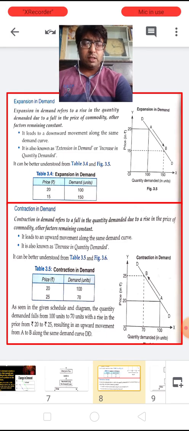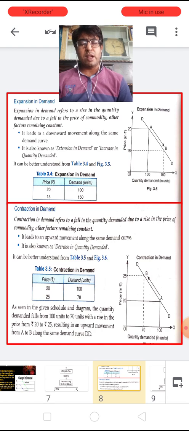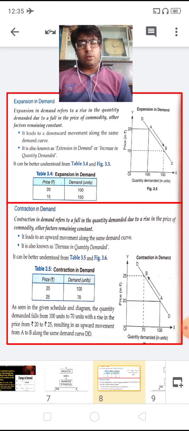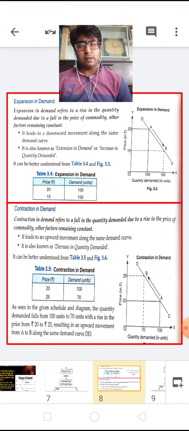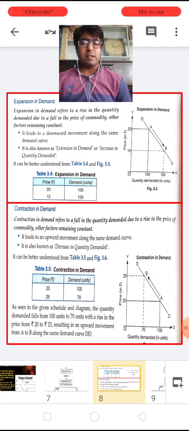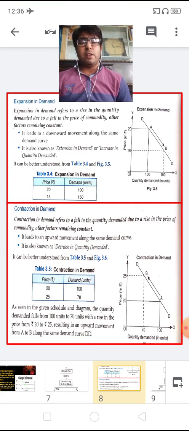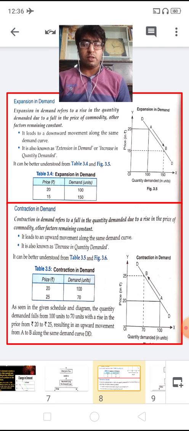Now, children, let us learn the contraction in demand. So contraction in demand refers to a fall in the quantity demanded due to a rise in price of the commodity, keeping other factors constant. And what are the other factors that remain constant? That is price of related goods, income of the consumer, taste and preferences, expectation, size and composition of population, unequal distribution of income. These are the various determinants which we keep as constant.